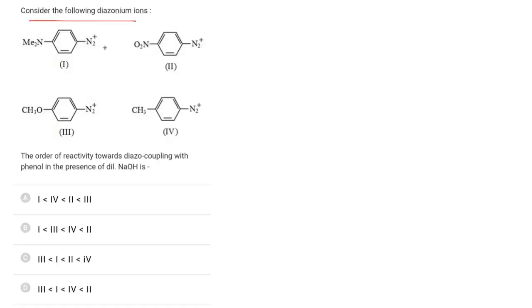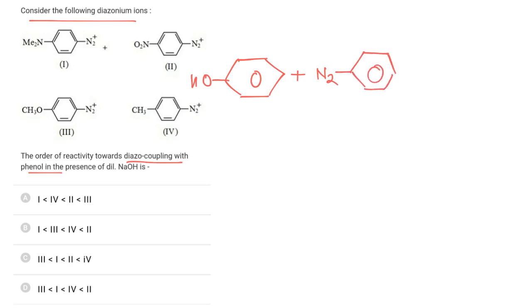Consider the following diazonium salts and find the correct order of reactivity towards diazo coupling in phenol. So when phenol is treated with diazonium ion, the diazonium ion will act as an electrophile and phenol acts as a nucleophile.